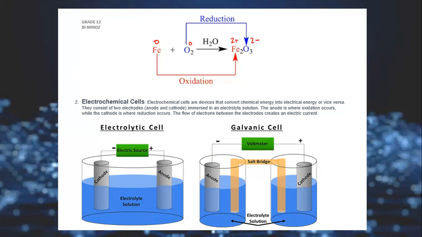So now let's go back to Fe. What happened with the oxidation number of Fe? The oxidation number of Fe from 0 to positive 2 has increased. That means, since the oxidation number has increased, we say Fe will undergo oxidation. But oxygen from 0 to negative 2, what happened with the oxidation number? The oxidation number has decreased. When oxidation number decreases, we say our species has undergone a reduction.